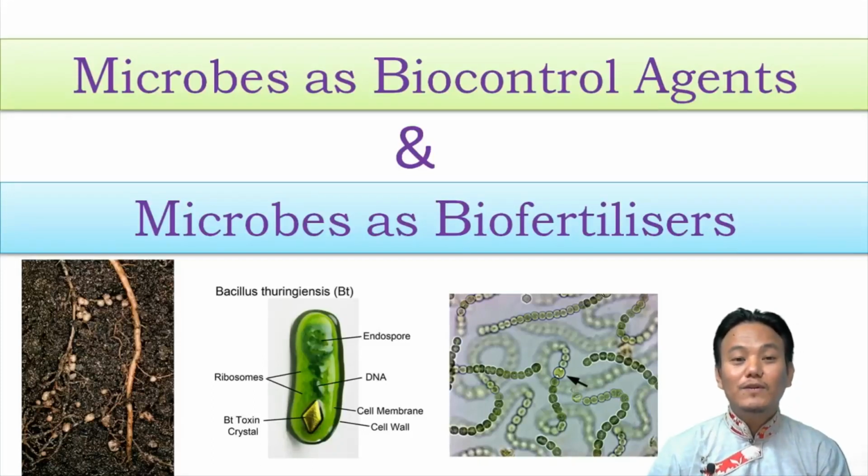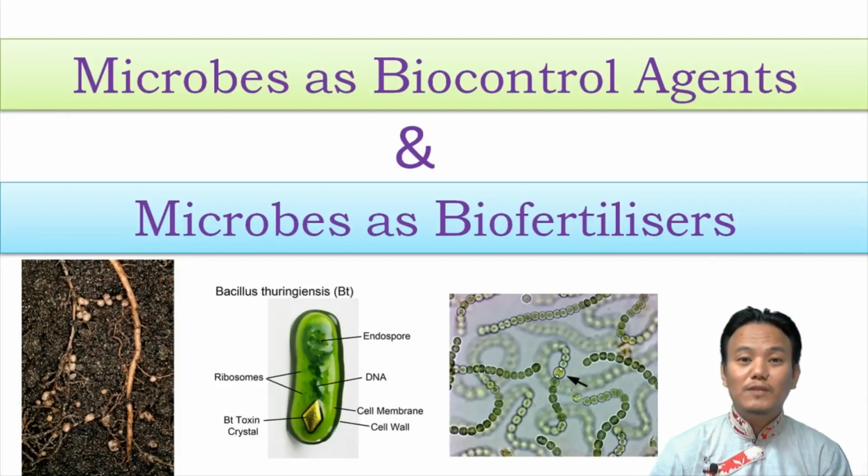In our previous videos we have seen microbes which are useful to human beings in many different ways. We have seen microbes in household products, microbes useful in industrial products. We have seen microbes which are useful in sewage treatment as well as production of biogas. In this video we will be discussing microbes as biocontrol agents and microbes as biofertilizers. So these two are the final two portions of our chapter number 10, microbes in human welfare. So we are going to finish our chapter with this video.